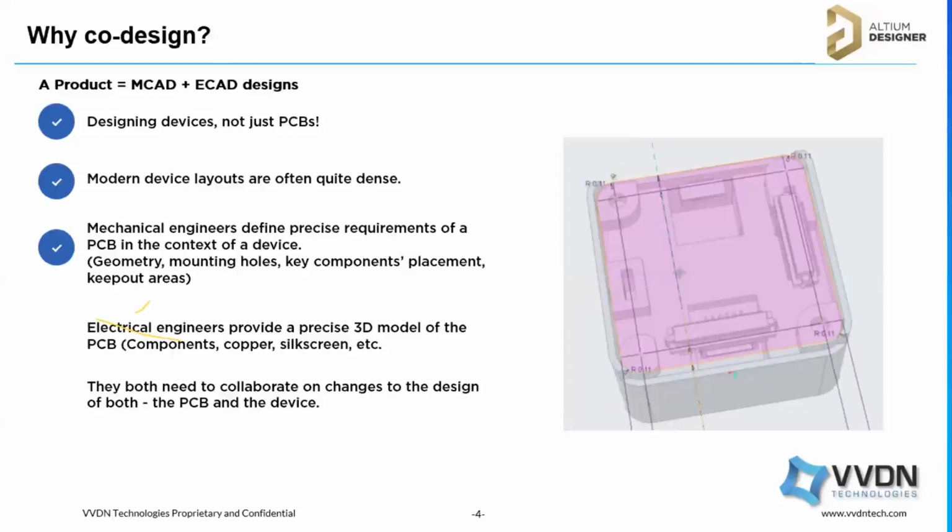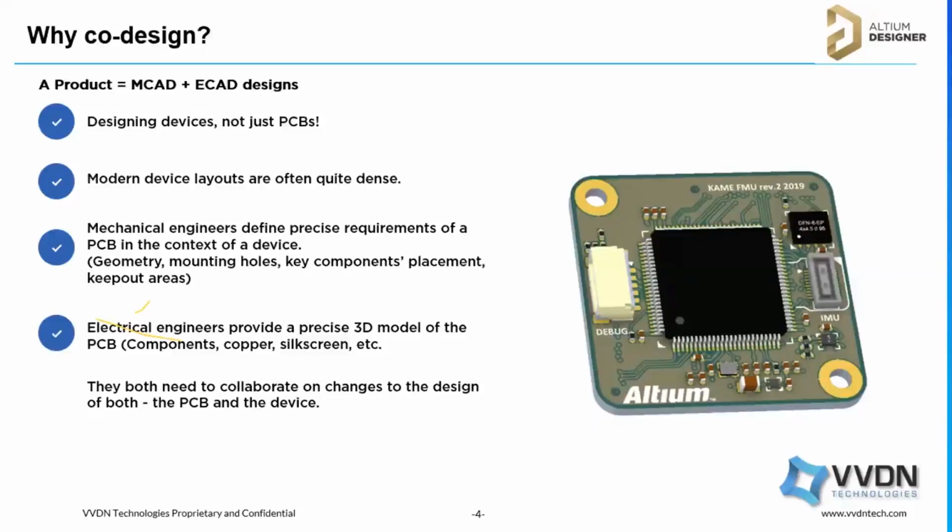He can give the mounting hole locations for the screws, the board outline cutouts, and the placement of major components like connectors and cameras, for example. All these mechanical inputs come from the mechanical engineer, and depending on them, the electrical engineer will develop the PCB.